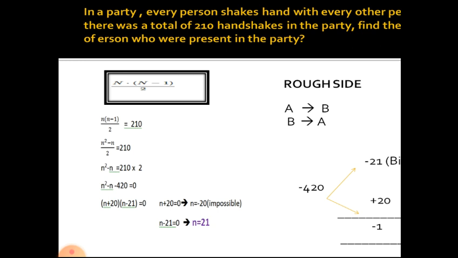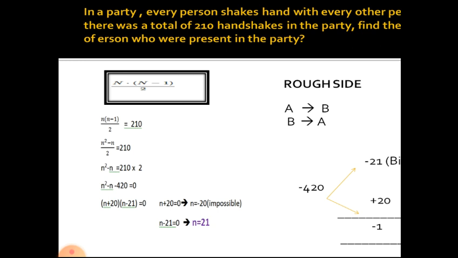Now coming to the rough column. We want to factorize minus 420 into two factors. So minus 420 can be written as 21 into 20. In between, that is n square minus n, minus n means what? It is a negative value, so for the big value we have to give the minus. So minus 21 and 20 are the two numbers. For the big value, 21, you assign the symbol minus. Minus 21 plus 20, so 21 minus 20 becomes minus 1. That is the n value, minus n we are getting.